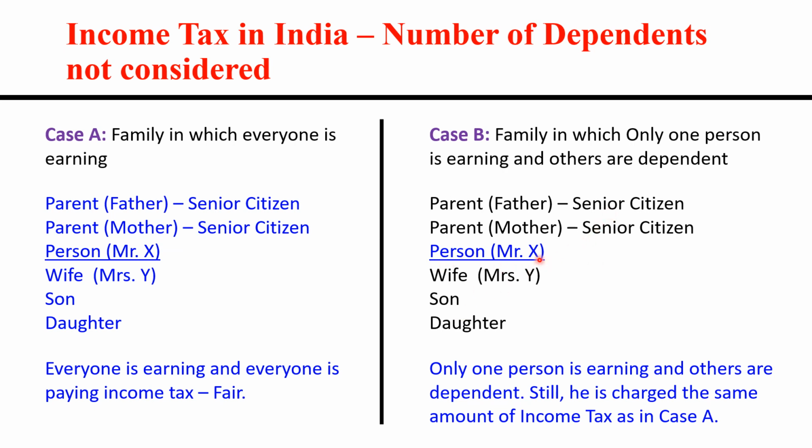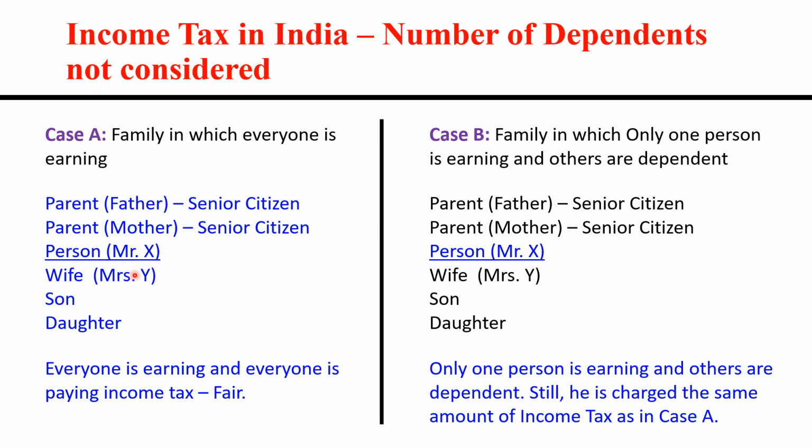So even then, in both cases, case A and case B, this person Mr. X pays the same income tax irrespective of whether he is supporting other people's livelihood or not. He is paying the same amount of income tax. So this is not fair.